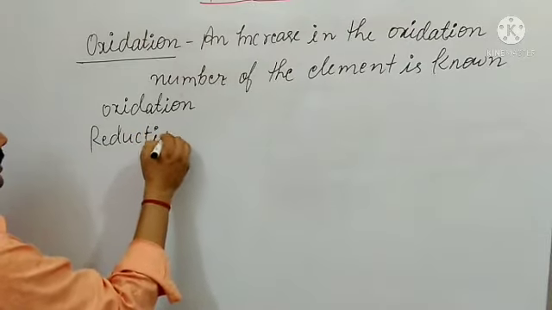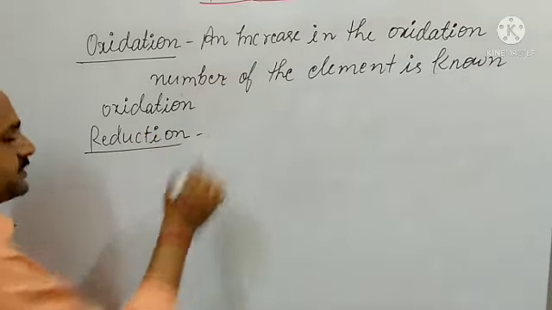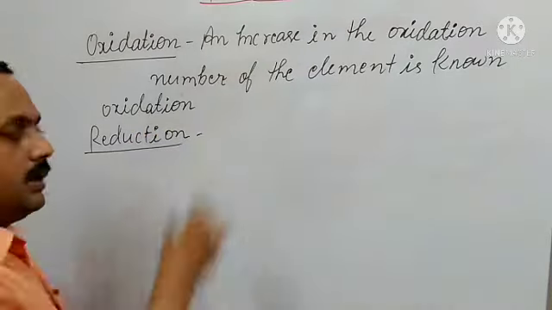Next is reduction. You might know reduction is just the opposite of oxidation. If oxidation number is increasing in oxidation, here the oxidation number will decrease. A decrease in the oxidation number of an element is known as reduction.